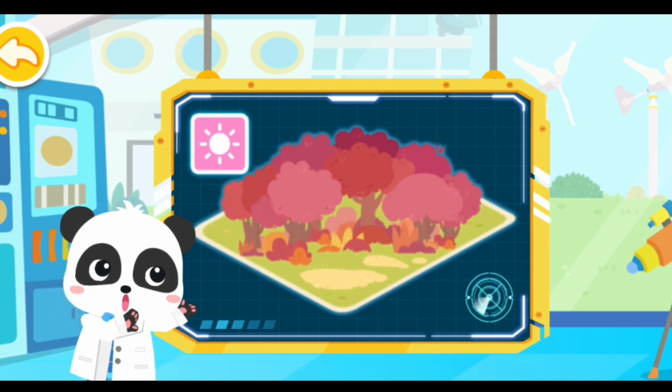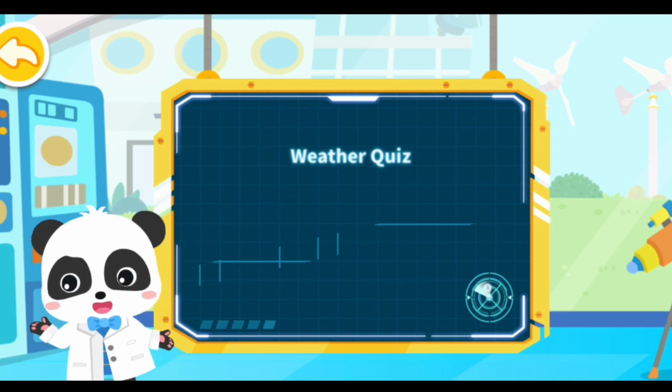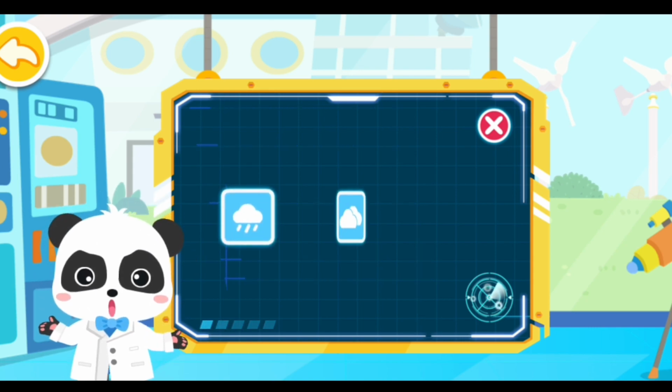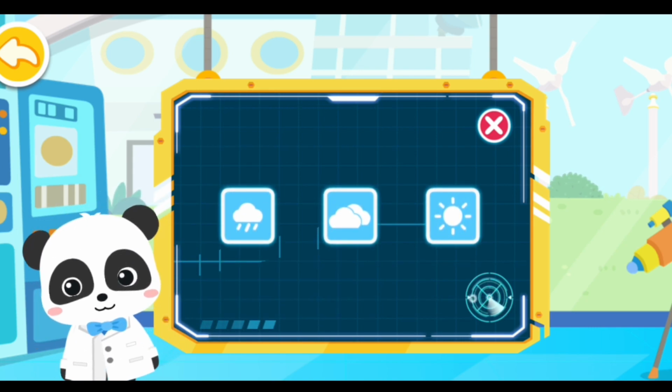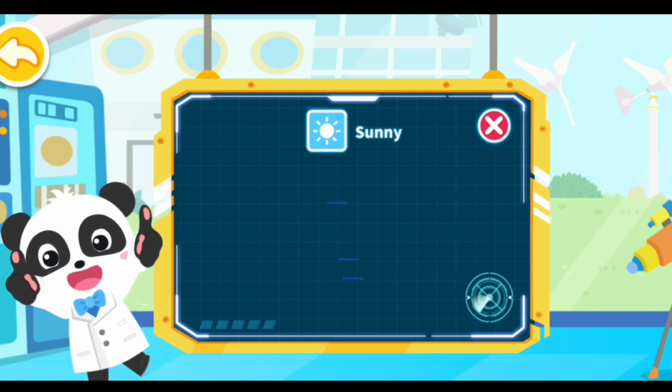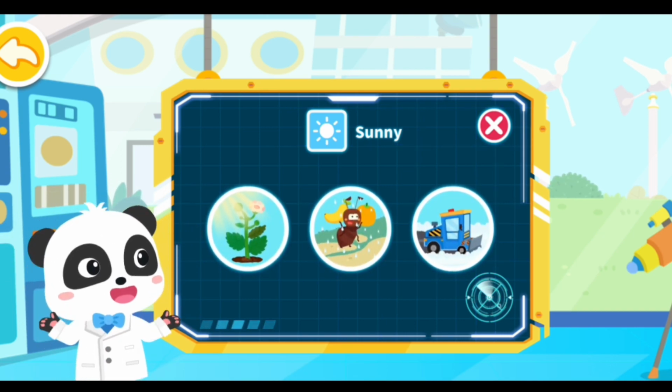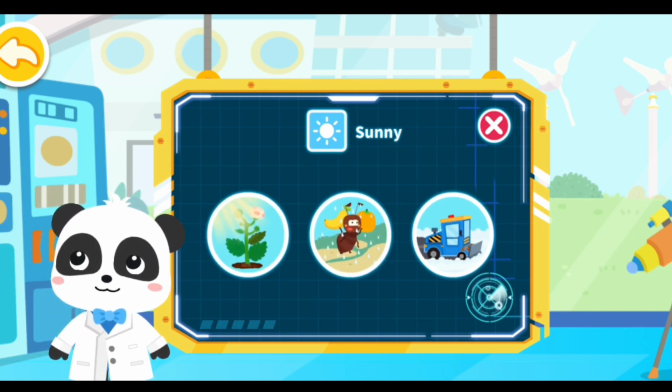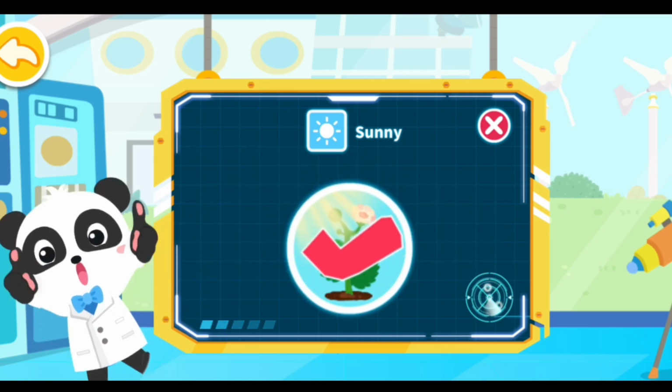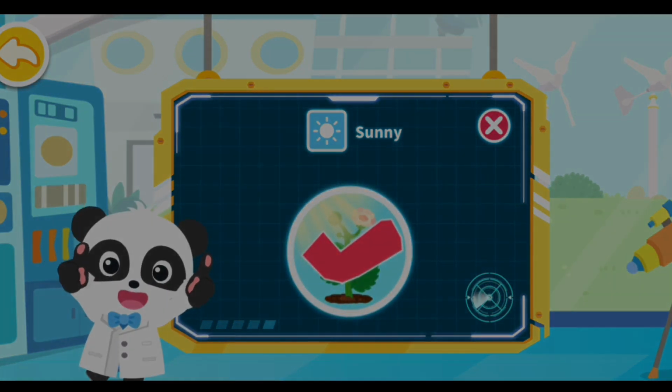Let's review what you have learned. Weather quiz. Which is the symbol for sunny weather? Bingo! That's right! What will take place when it's sunny? Photosynthesis. You have a pretty good memory. Next.